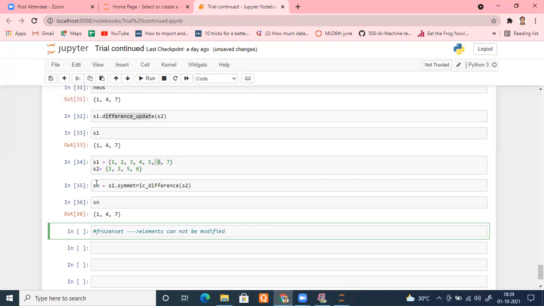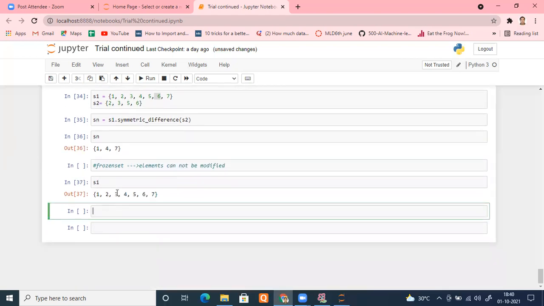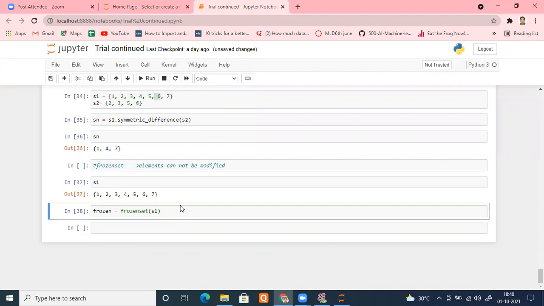So how can I do that? Suppose I have a set here itself known as S1. Let me check S1 again. S1 is this. I want to convert it into the frozen set. So I type frozen equal to, let me press F, Z, E, and press tab. Automatically it's telling me frozenset. Just pass S1 to that. So this set will convert into the frozen set. Run this. Go to the word frozen.